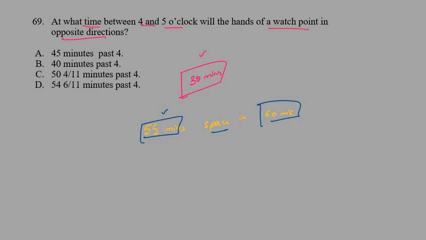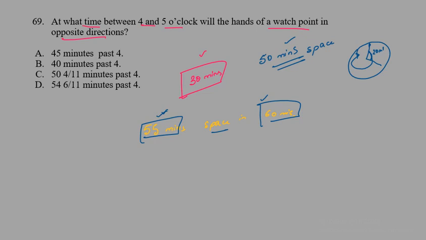So basically we need a distance of 50 minutes space. We need 50 minutes space because the minute hand is already 20 minutes behind the hour hand. As you can see, this is 4 o'clock, so this is the 20 minutes gap, and we need 30 more minutes from this. So basically the total gain should be 50 minutes, and we can calculate that in 60 minutes we gain 55 minutes. So for what amount of time will we gain 50 minutes?